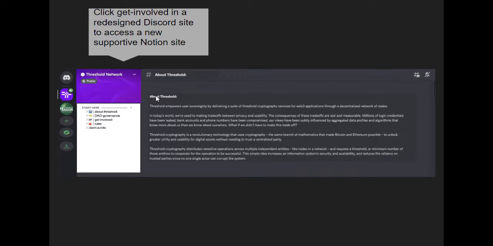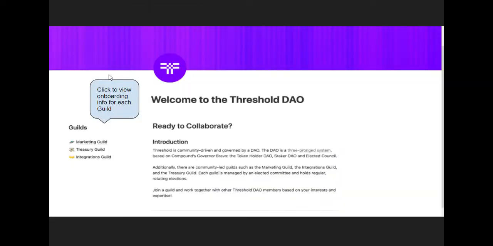Once the new user has read about Threshold, they can click to get involved in a redesigned Discord site to access a new supportive Notion site. This is that Notion site. Again, it says, "Welcome to the Threshold DAO, ready to collaborate?"